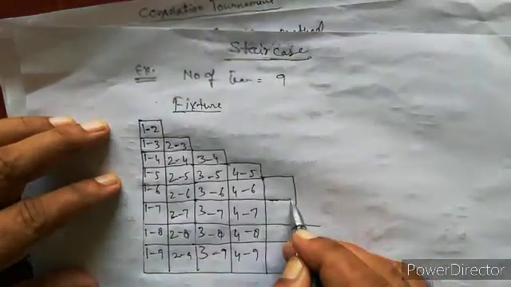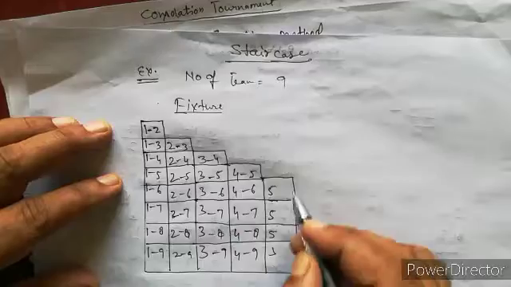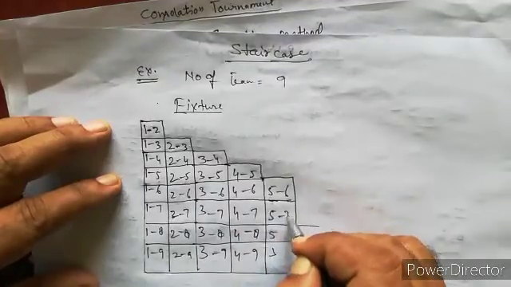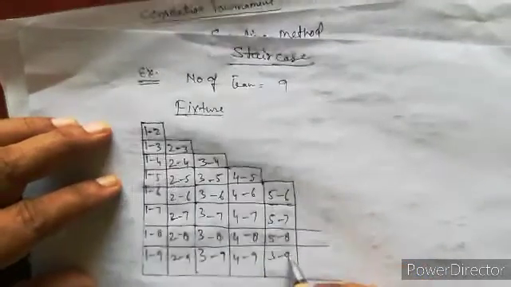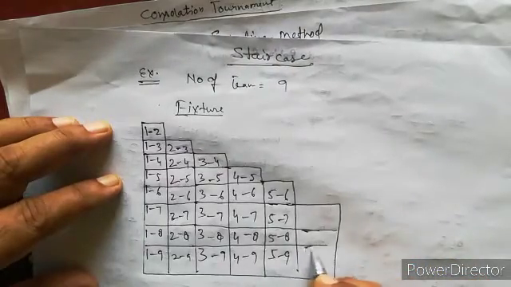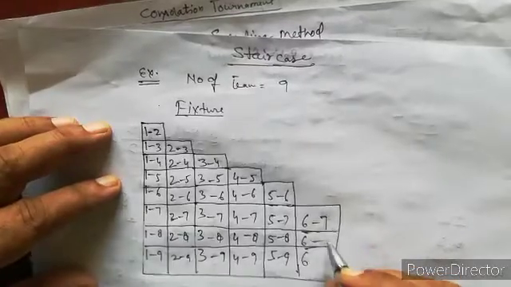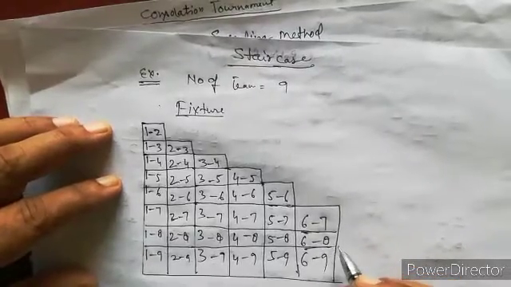Again we fix the next team: 6, 7, 8 and 9. Again we fix 6: 7, 8, 9.